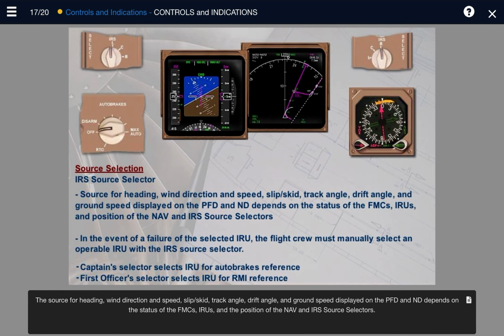The source for heading, wind direction and speed, slip skid, track angle, drift angle, and ground speed displayed on the PFD and ND depends on the status of the FMCs, IRUs, and the position of the NAV and IRS source selectors. In the event of a failure of the selected IRU, the flight crew must manually select an operable IRU with the IRS source selector. The captain selector selects the IRU for auto brakes reference, while the first officer selector selects the IRU for RMI reference.